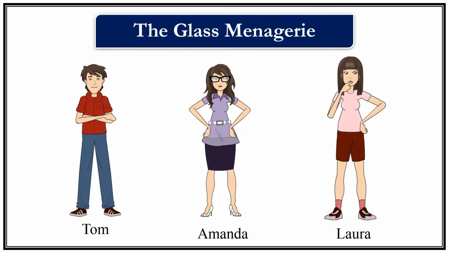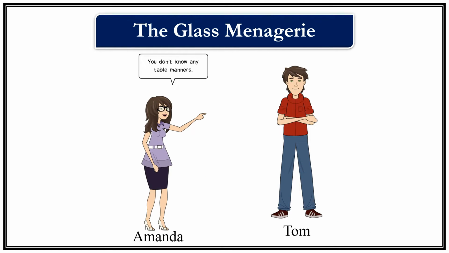The action of the play begins when Tom enters the apartment. Tom, Amanda, and Laura are sitting for their dinner. During the dinner, Amanda nags Tom about his table manners and his smoking habits. Amanda is scolding Tom, saying that Tom does not know how to sit properly, how to sit like a gentleman, how to eat dinner.